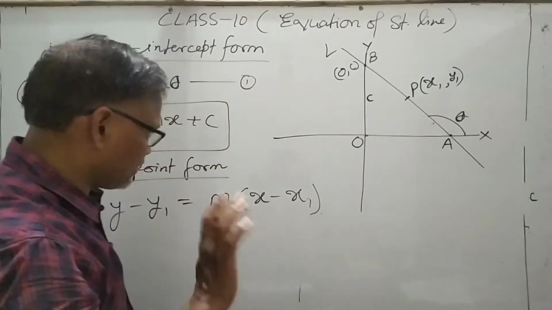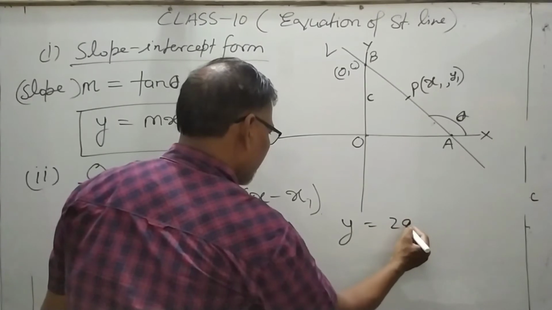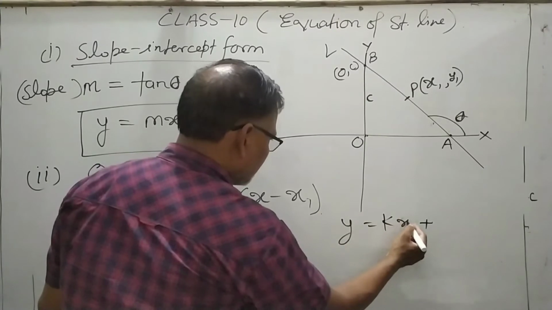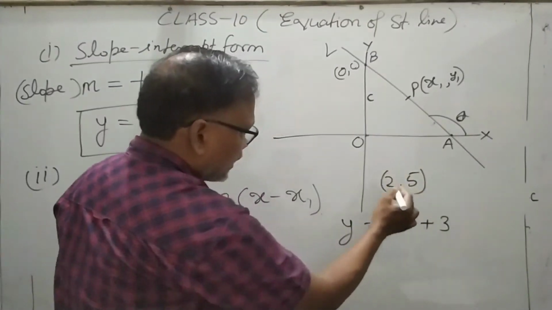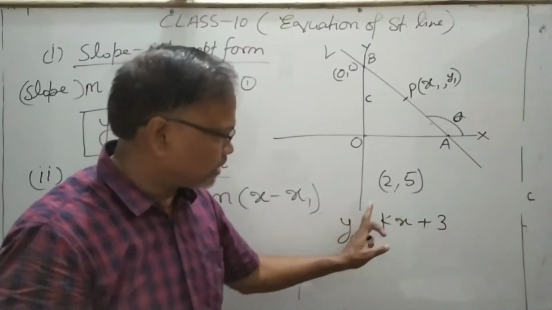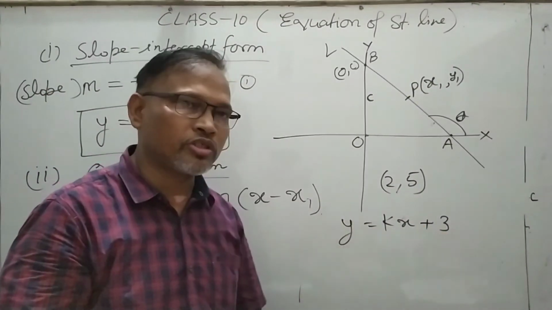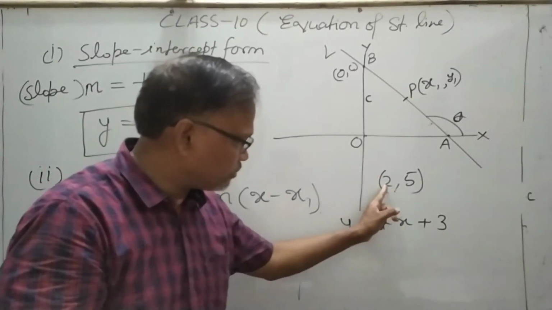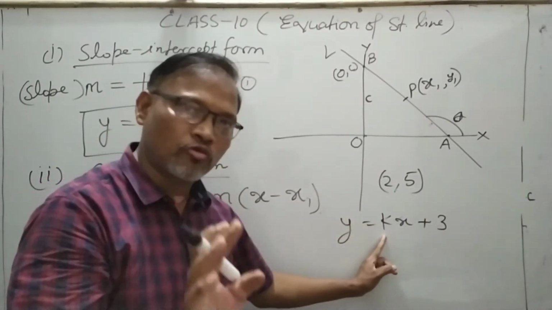For example, suppose y is equal to kx plus 3 and a point (2, 5) lies on this line. This is the equation of a line, any line, and this point lies on this line. So it means this point satisfies this equation. How will it satisfy? You will write in place of x the value 2 and in place of y the value 5. Then you can get the value of this constant k.